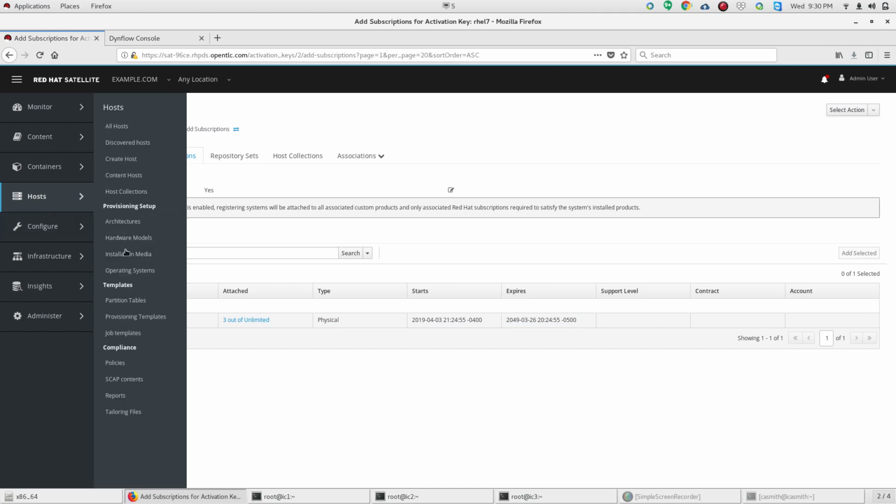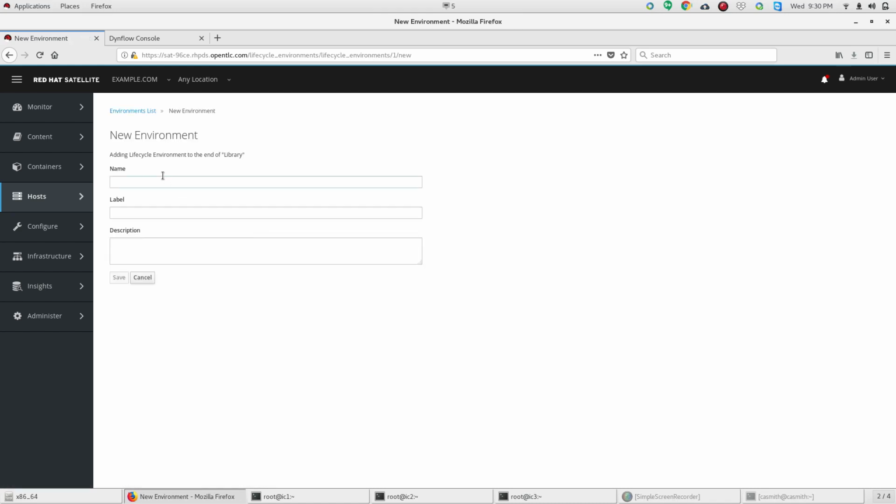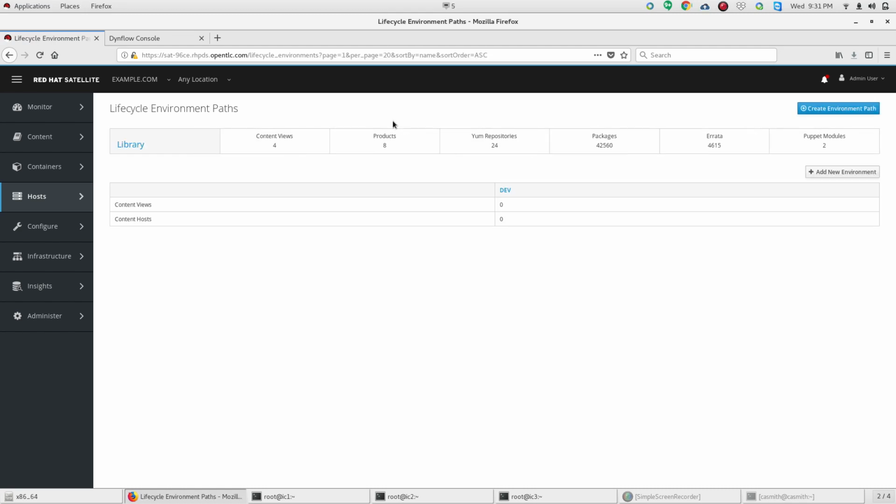So now let's return to our content promotion. Next up is creating a lifecycle environment. The lifecycle environment allows you to follow a software development lifecycle for your servers. As I mentioned before, the library has all of the content that the satellite server is aware of as new content streams in from the various repos that Red Hat is providing and other third-party repos are providing. They all go into the library first and then need to be published into upstream lifecycles.